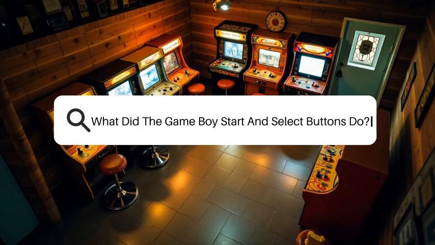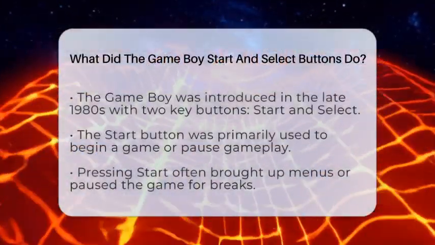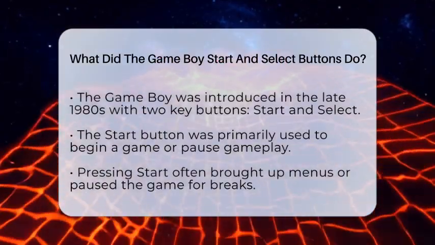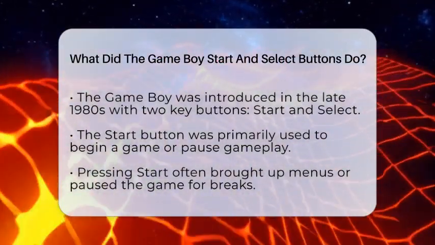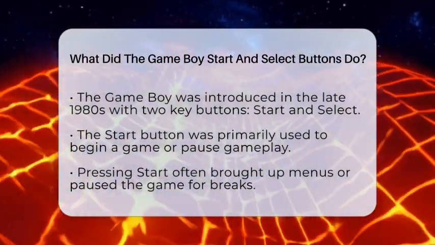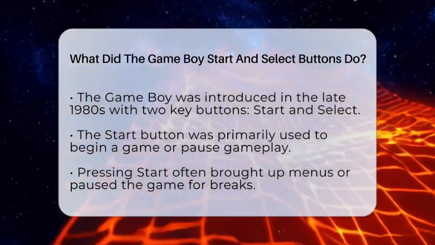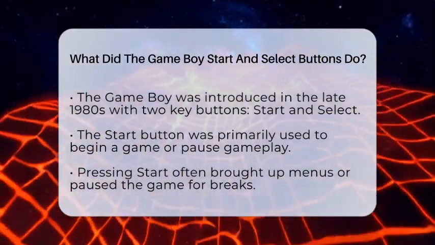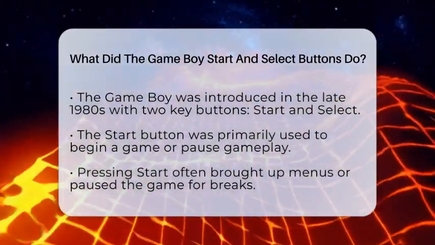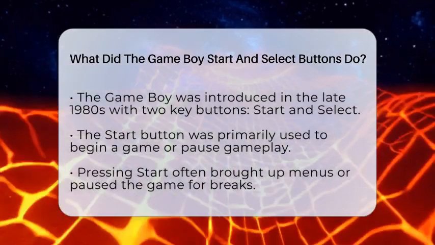What did the Game Boy Start and Select buttons do? Imagine holding a tiny device that changed how we play games forever. The original Game Boy, launched in the late 1980s, had two special buttons besides the directional pad and action buttons. These were the Start and Select buttons. They might seem simple, but they played important roles in making gameplay smoother and more fun.